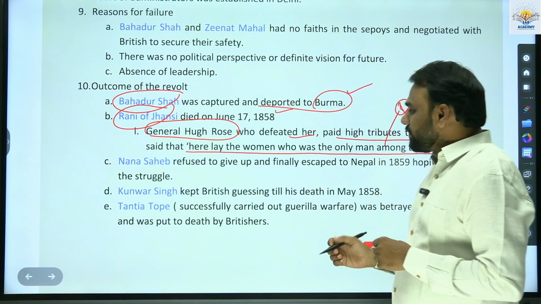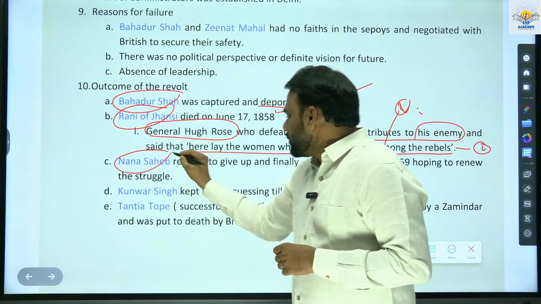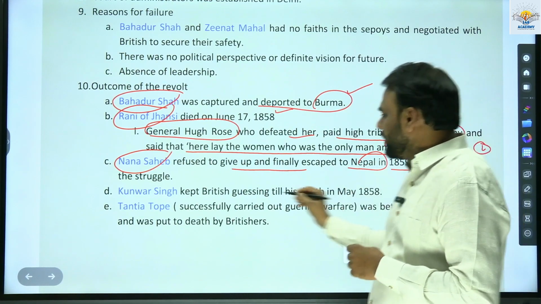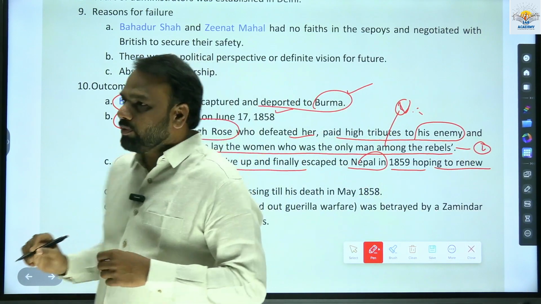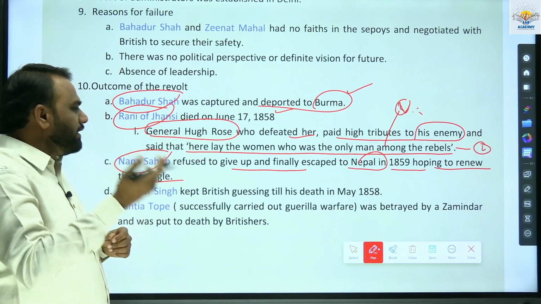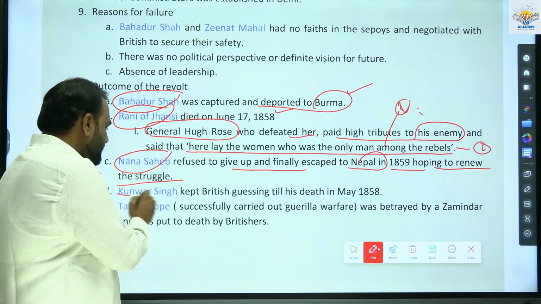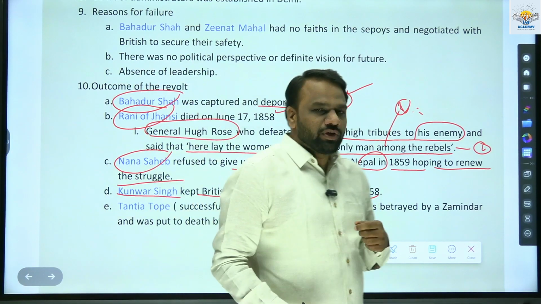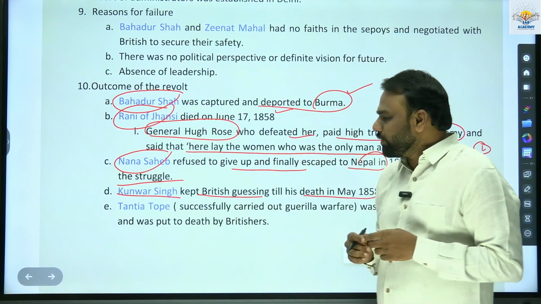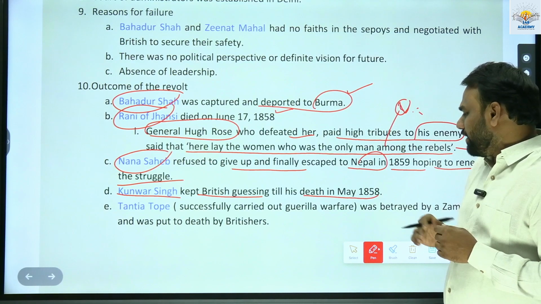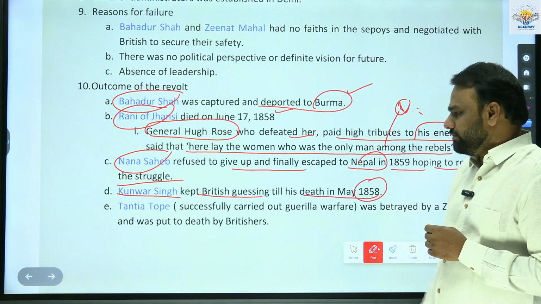Next, Nana Sahib. He refused to give up and finally escaped to Nepal in 1859, hoping to renew the struggle. So Nana Sahib escaped to Nepal with the hope that in the future we can again renew the struggle. Kunwar Singh kept Britishers guessing till his death in 1858. He also kept moving from one place to another to escape the Britishers and finally died in 1858.